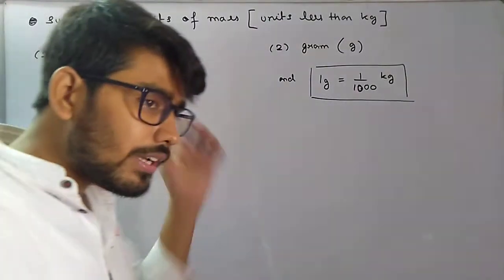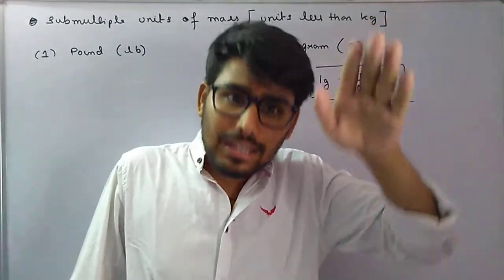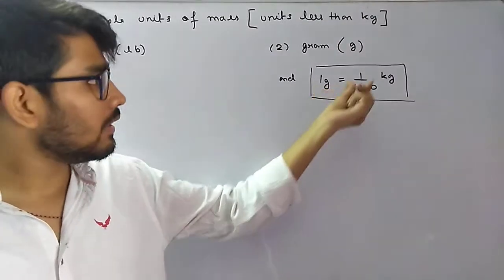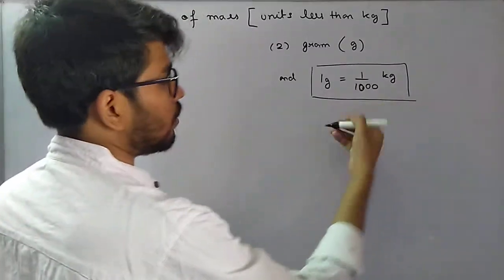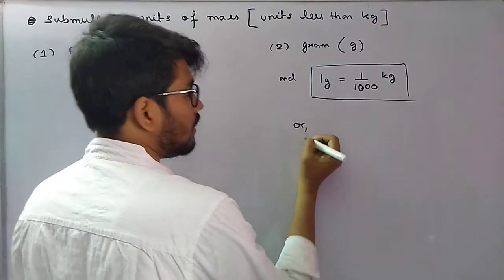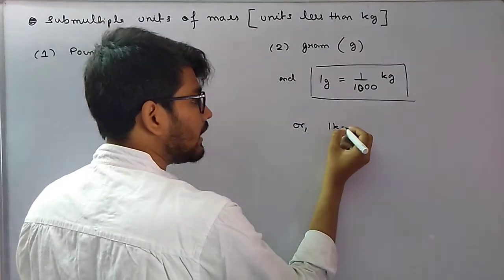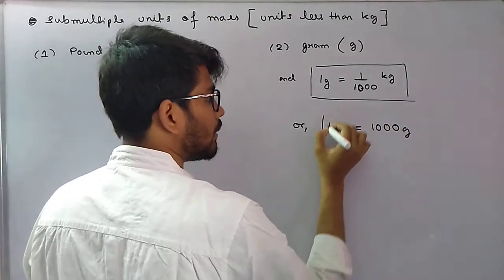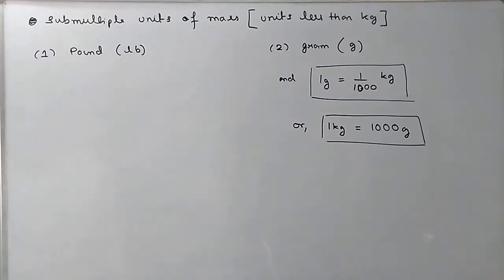See, whenever we talk about less, it has to be divided. A quantity, if it is less, it has to be divided. So 1 gram is less, means 1 by 1000 times kg. Or in other words, you can also rewrite this as 1 gram is 1000 times less. In other words, we can say 1 kg is equal to 1000 gram. You can also remember this. I hope it's very clear.